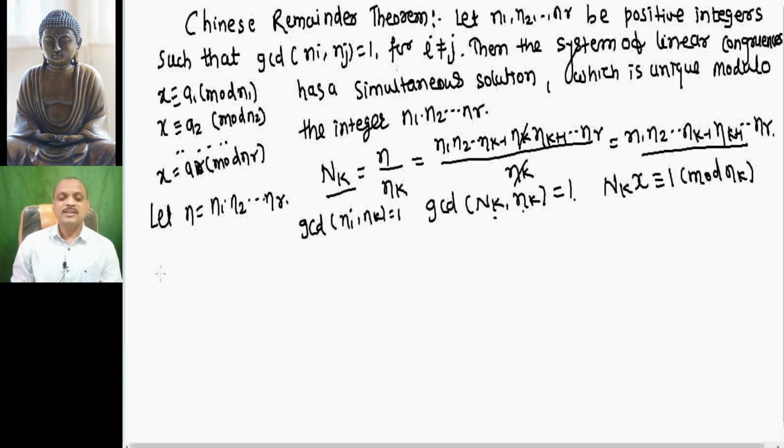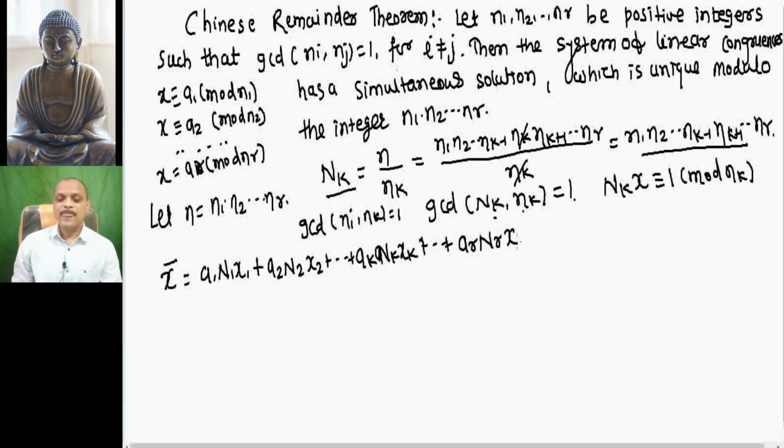Now we claim that x bar equal to a1 N1 x1 plus a2 N2 x2 plus ... ak Nk xk plus ... ar Nr xr is a solution of all these simultaneous congruences.